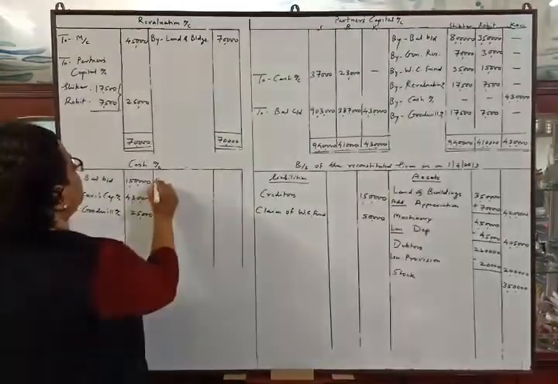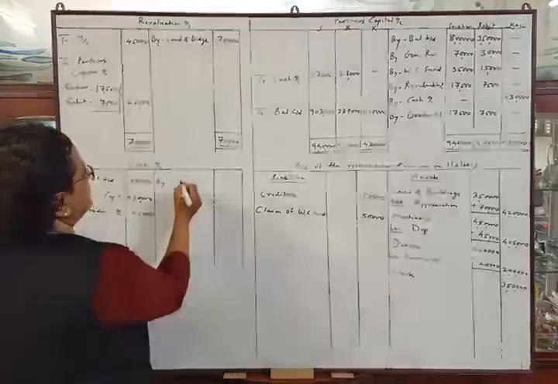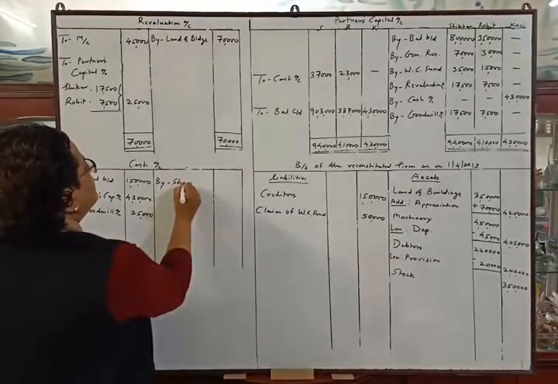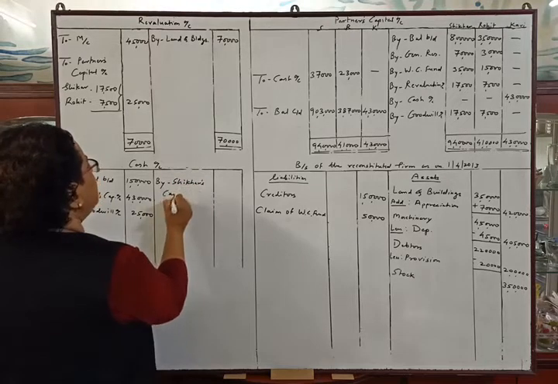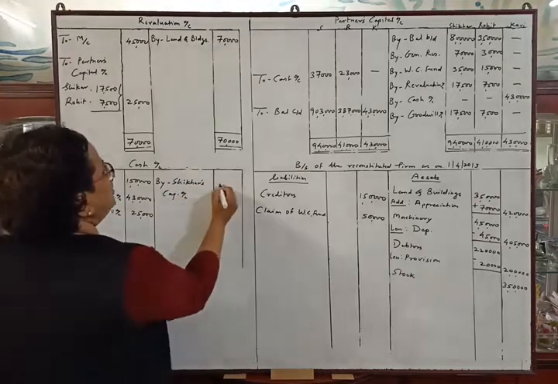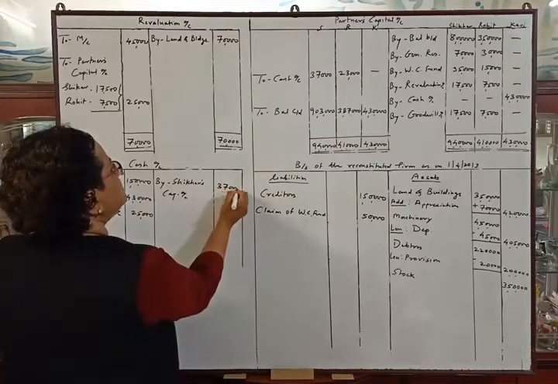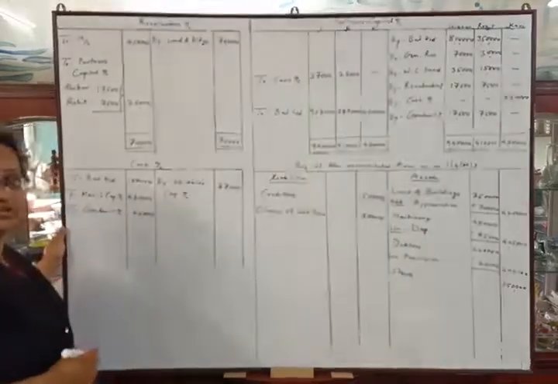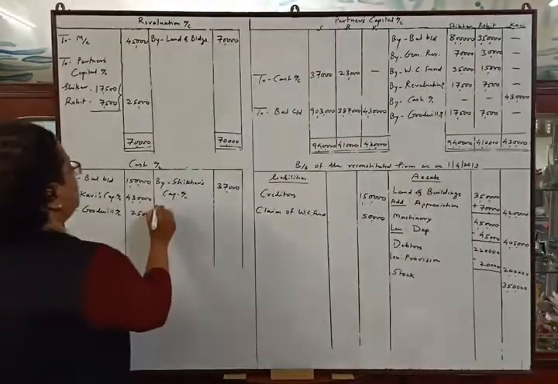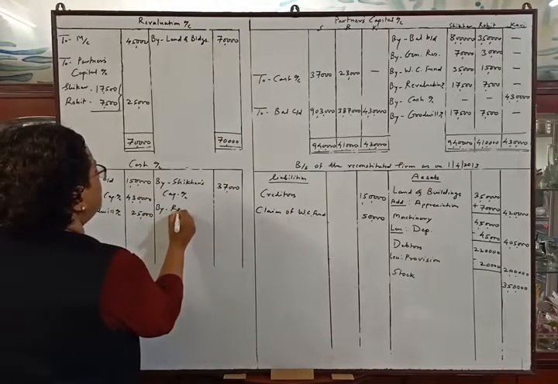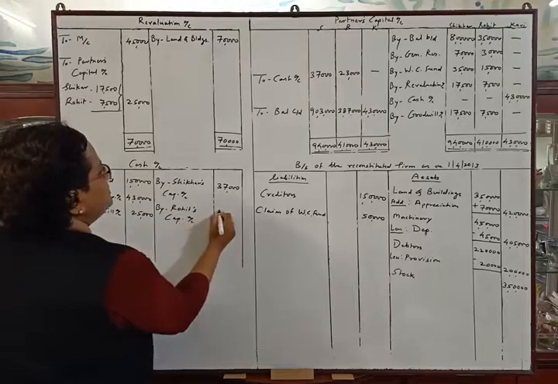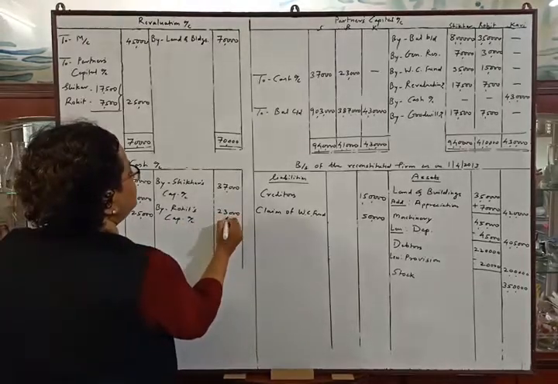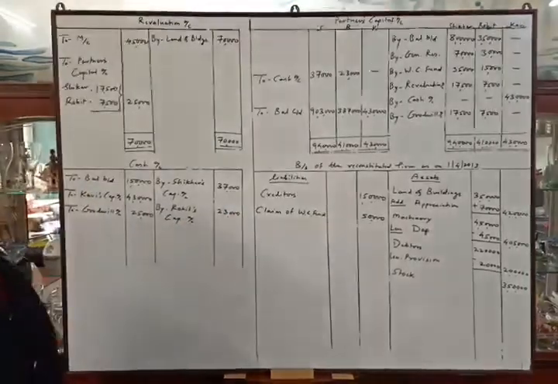Okay, we will make the second posting of this entry. Credit side of cash account by Shikhar's capital account. Shikhar is withdrawing 37,000 as his total capital is more in the business. By Rohit's capital account, he is withdrawing 23,000 from the business. Okay.